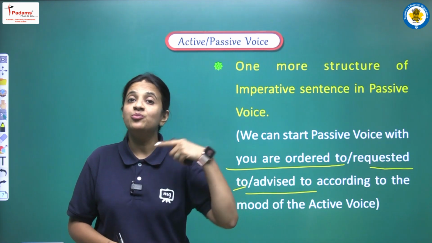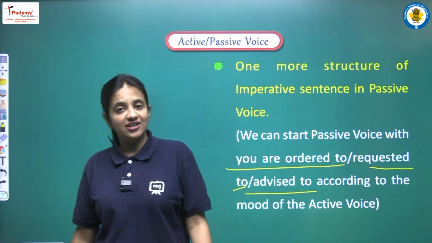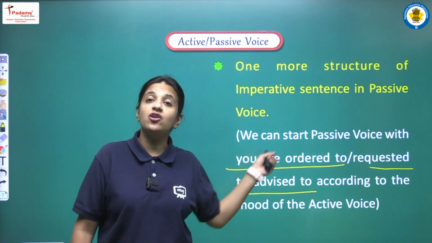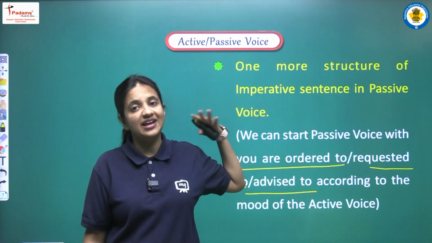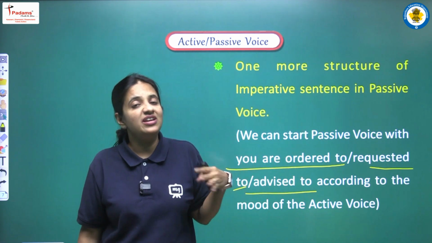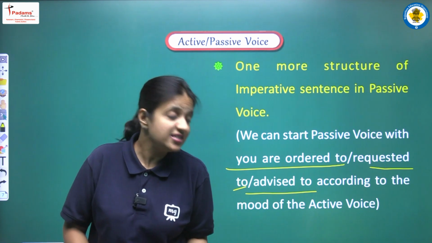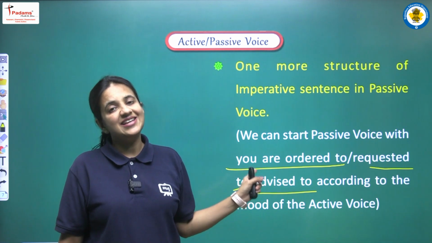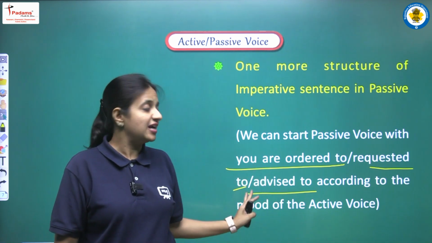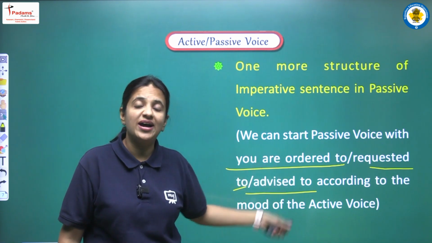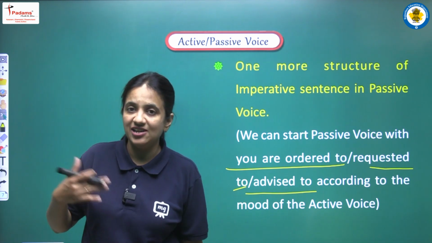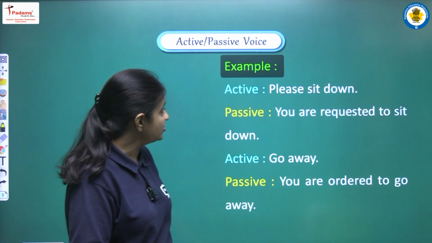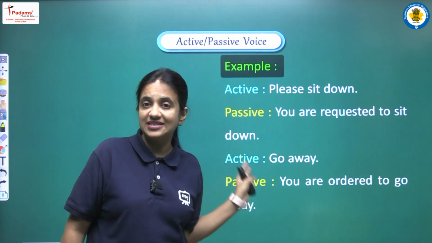So according to the mood of the sentence, we can start our passive voice with you are ordered to. If we feel that there is a request in the sentence, we can start with you are requested to. If we feel there is some advice in the sentence, we can start our sentence with you are advised to.